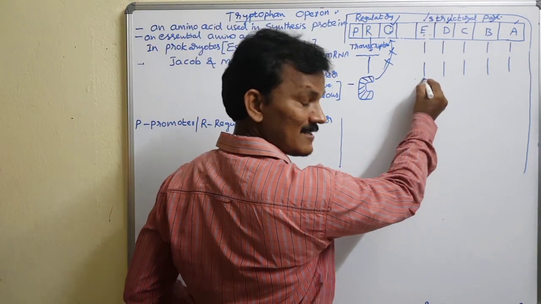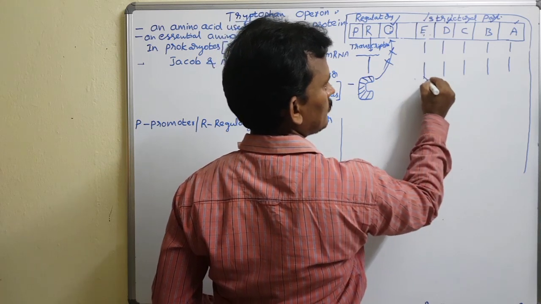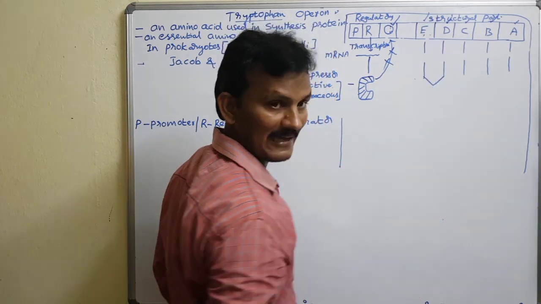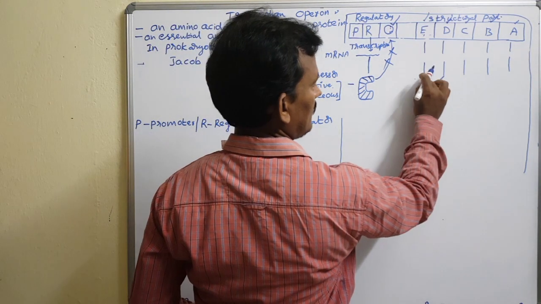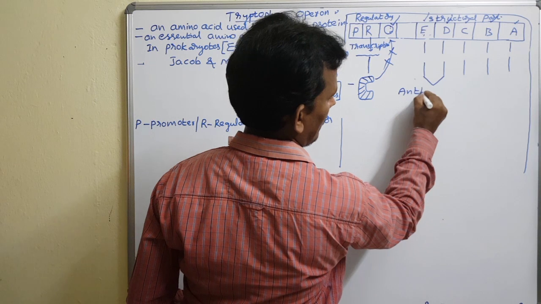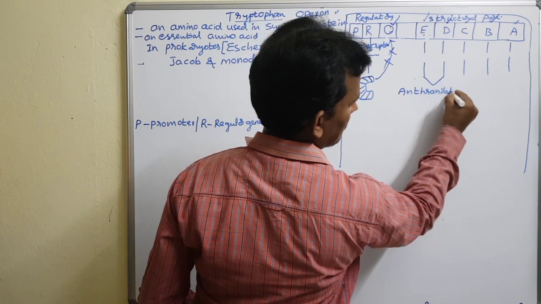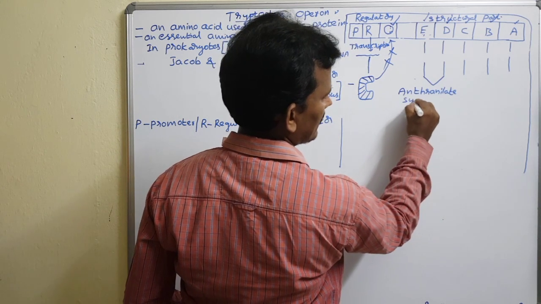These structures produce enzymes. The name of the first enzyme is anthranilate synthetase.